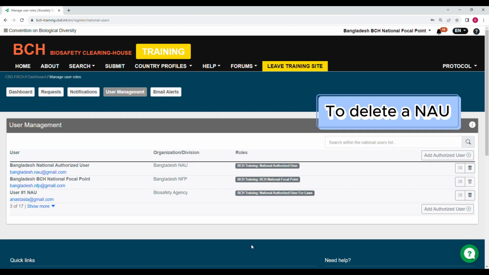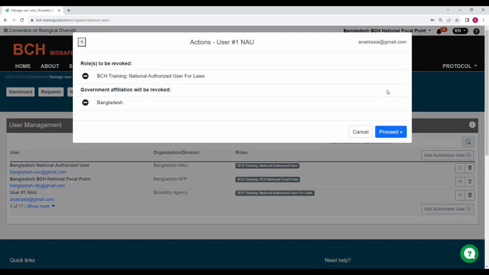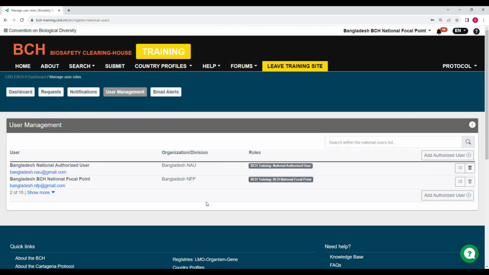To delete the National Authorized User account, simply click on the trash can icon next to the account, and then click on Proceed. And the account will be deleted.